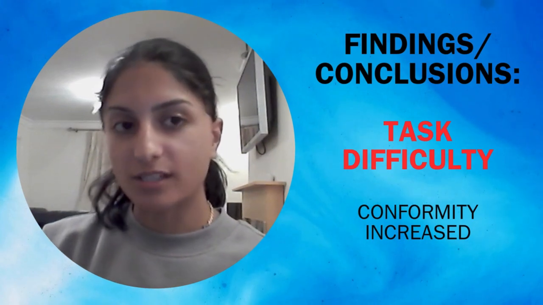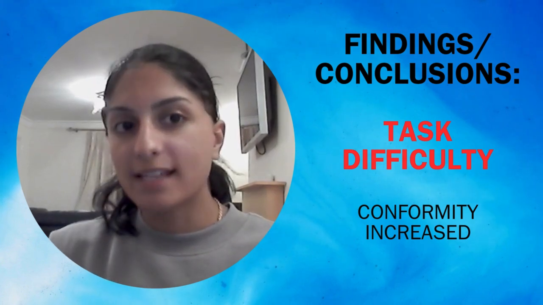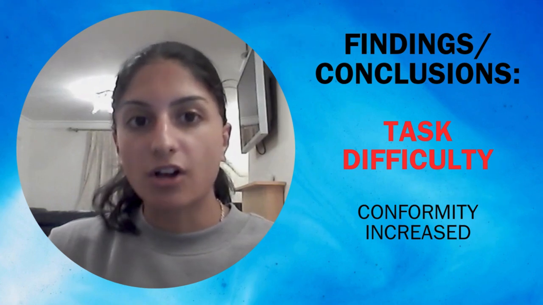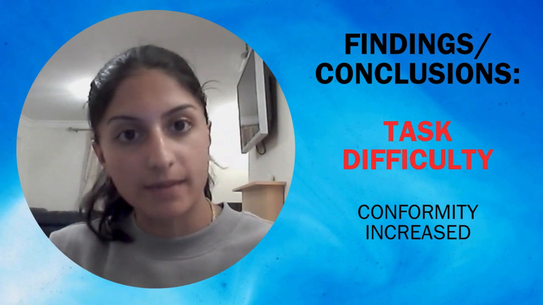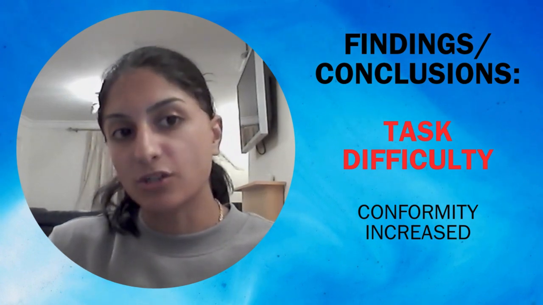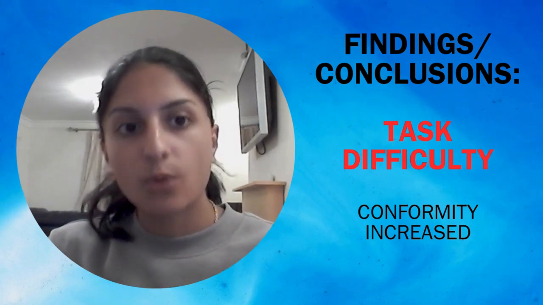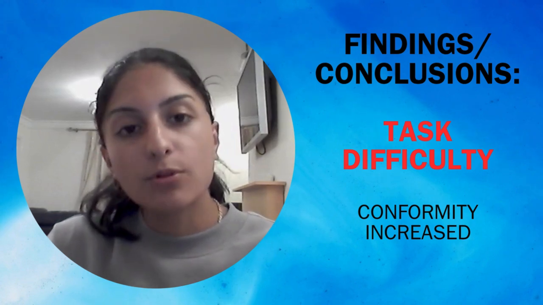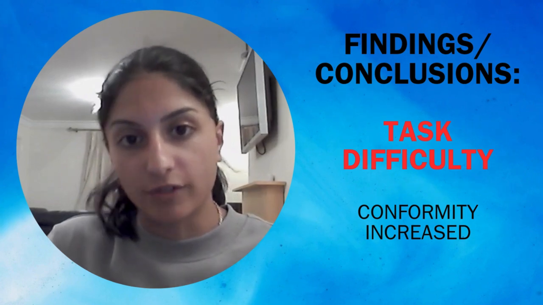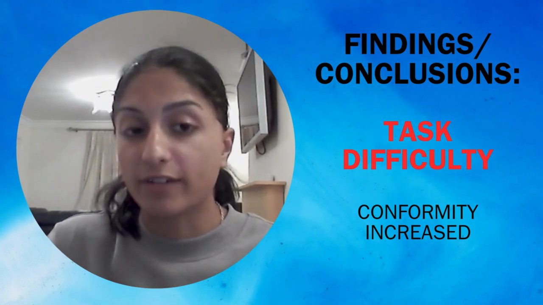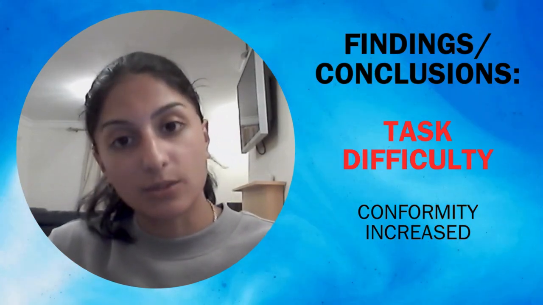Finally, when looking at task difficulty, it was found that conformity levels increased. This makes sense when we think about it, as now the task is more difficult, more ambiguous, and it's less clear what the correct answer would be. Linking this back to explanations of conformity, this could be linked to informational social influence, which is about information and people conforming because they want to be correct and are unsure what the correct answer is, which is relevant within this variation as now the task is more difficult, meaning it can be seen to be an ambiguous situation.